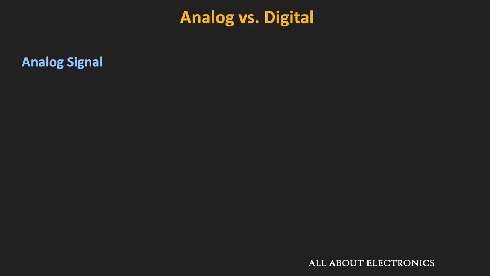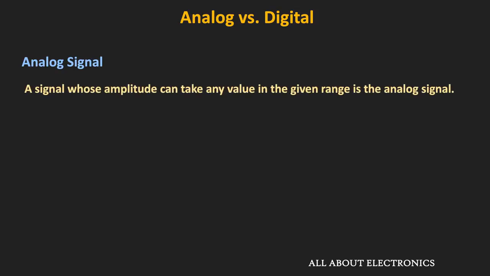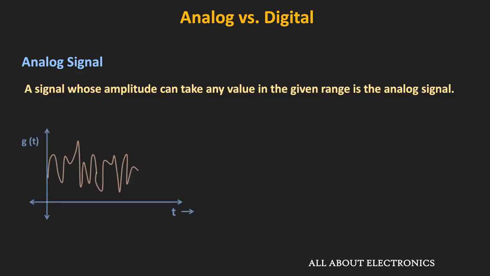So an analog signal is a type of signal whose amplitude can take any value in the given range. So the voice signal is an example of an analog signal. Let's say we are looking at the signal at the output of some amplifier which can take any value in the range of 0 to 10 volt. So in the given range, this signal can take any value. That means in the given range, there are infinite possibilities. So such a signal is called an analog signal.